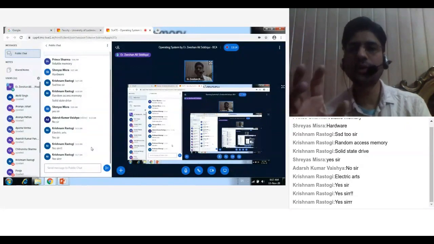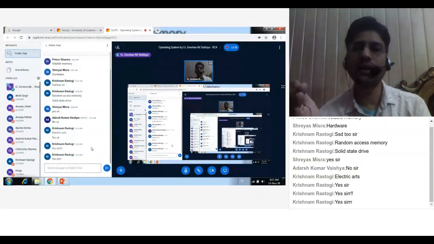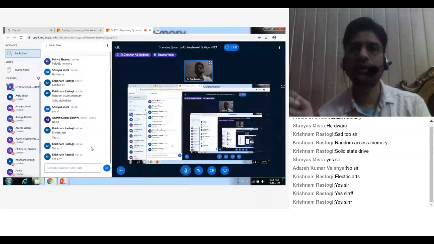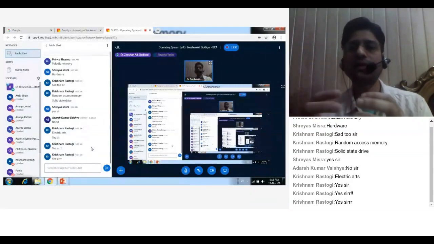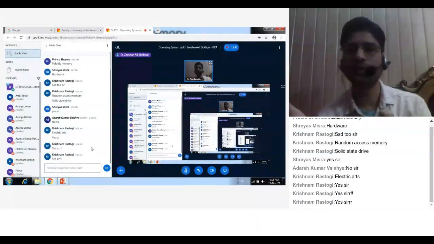So what is virtual memory going to do? It can give an illusion to the game Need for Speed that you are having 2 GB of RAM. What will it give? It will give an impression by making a virtual memory and adding it to the RAM. And in that manner it can run that Need for Speed program. And how can it give this illusion? As I told you, only 2 to 3 maps are unlocked initially, and once you clear them, only then other maps will be visible to you.